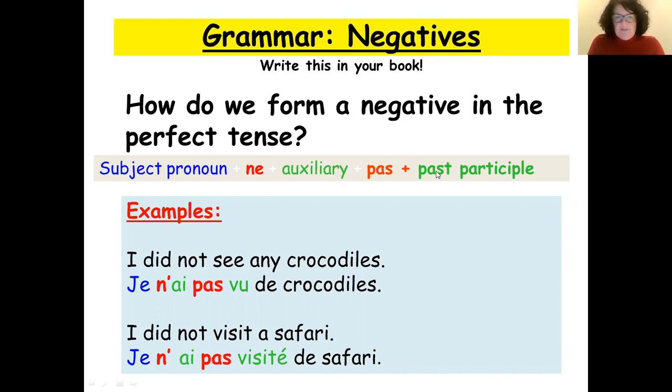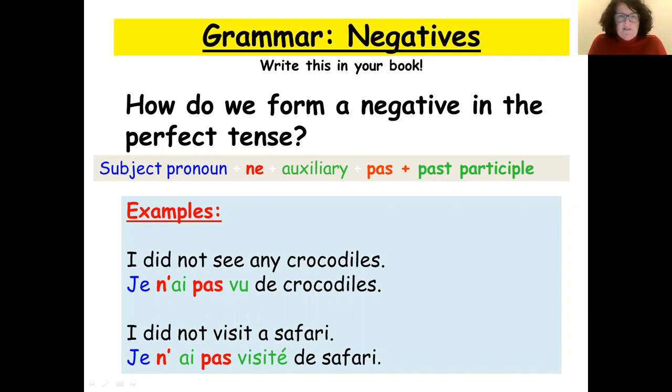So let's look at some examples. So, je n'ai pas vu de crocodile. So I did not see any crocodiles. So je is our subject, ne pas is our negative, and we have it around the verb avoir. So ai, we know, is the first person of avoir. And then we have our past participle at the end of our sentence. So vu is the past participle for the verb voir, to see.